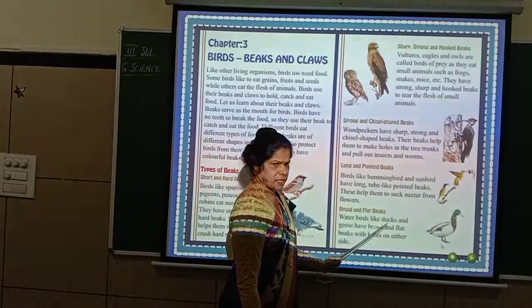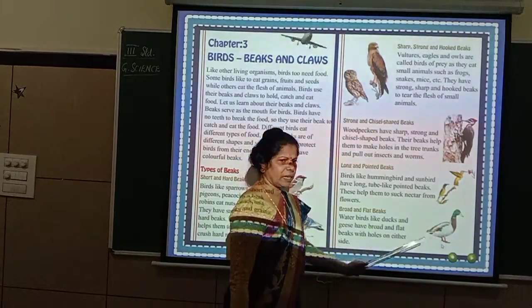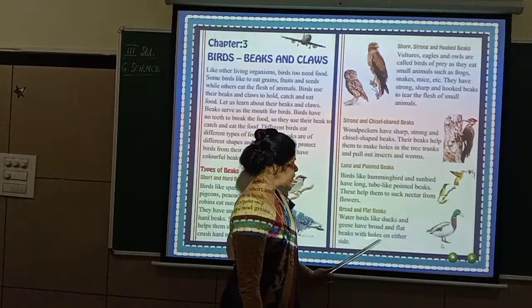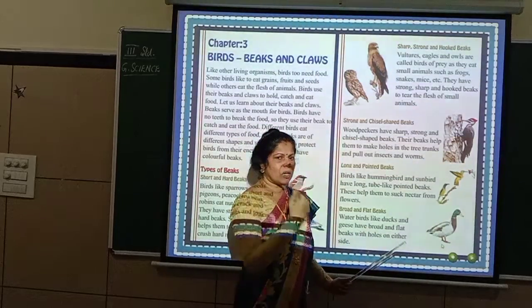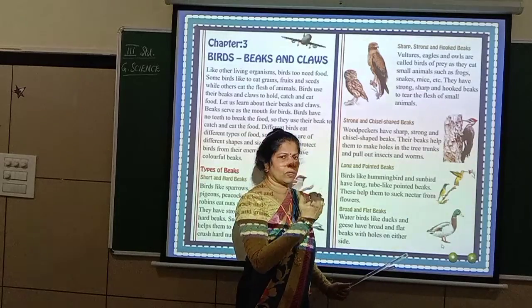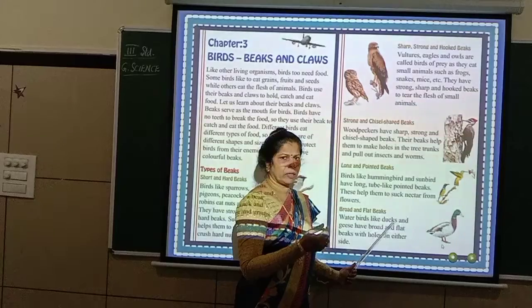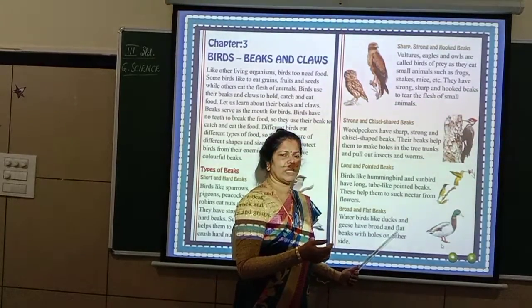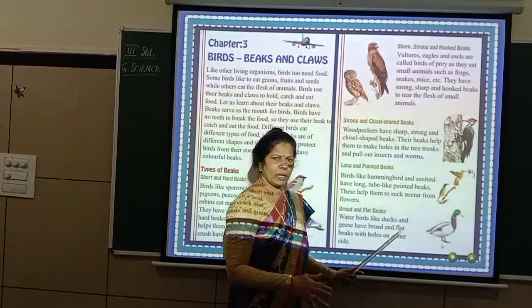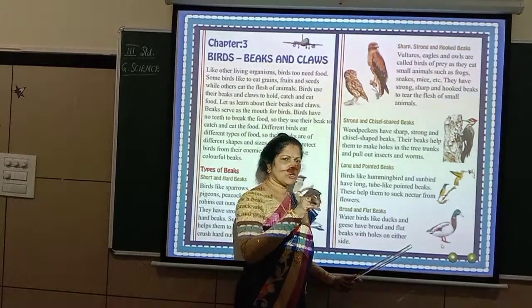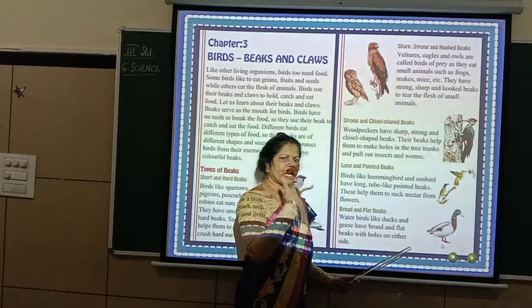Water birds like ducks and geese. So this is geese. Ducks and geese have broad and flat beaks with holes on either side. So there will be holes on both the sides. Why? Because they are found in water, isn't it? Most of the time they will be spending their time in water. They can even walk on the land, but most of the time they will be in water. So what happens? They will just open their beaks, and at that time the water gets in.